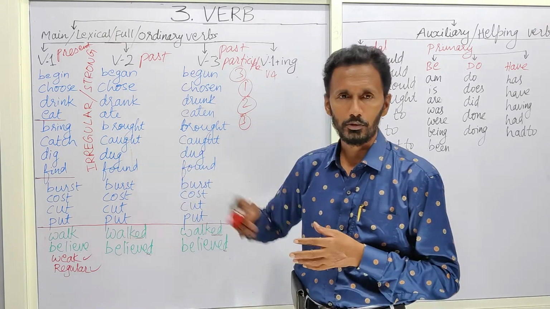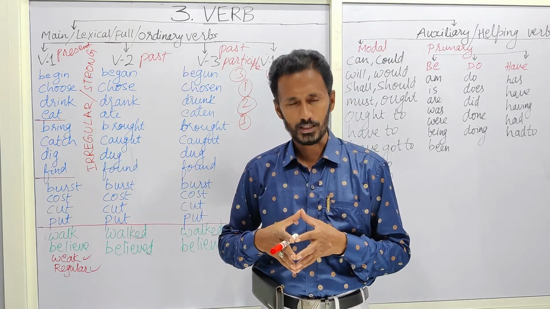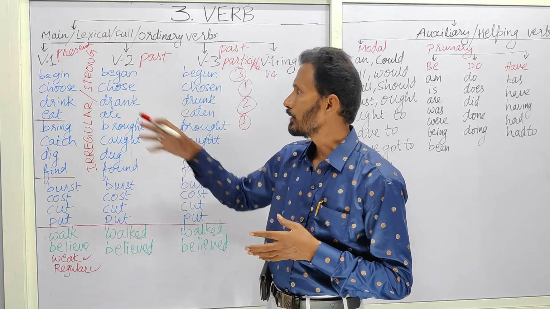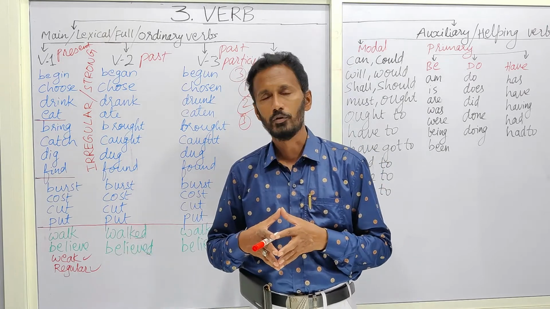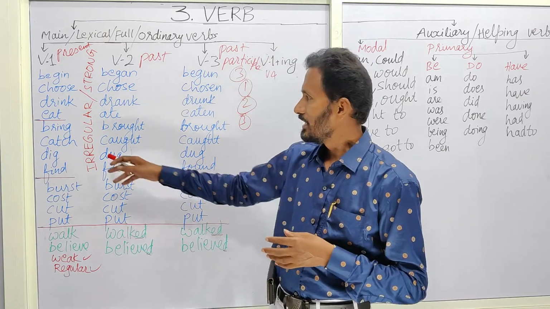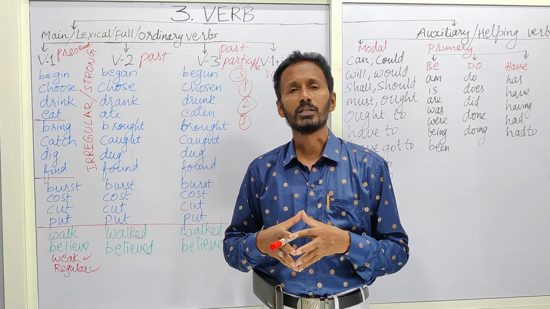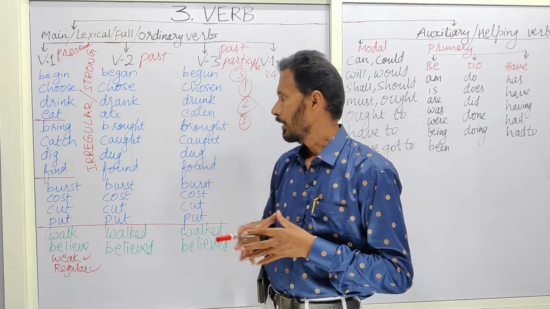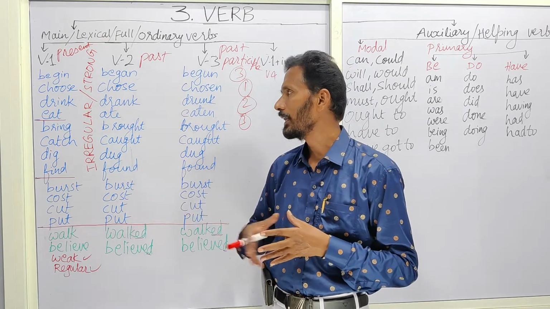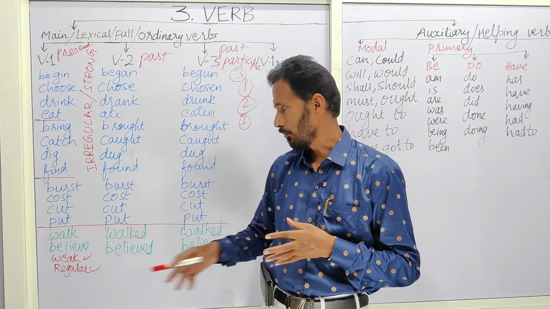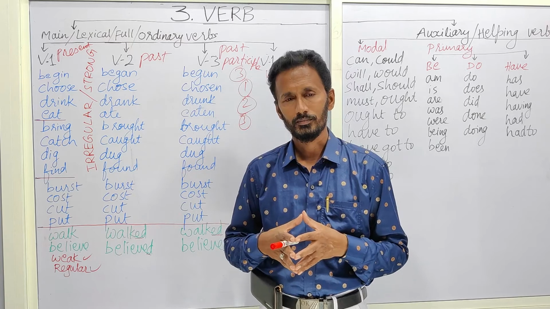Now, one more thing which I would like to tell you is that generally in almost all the grammar books, these irregular verbs are given and these regular verbs or weak verbs are not mentioned. These irregular verbs are mentioned because they are limited in number. Just around some 250 words are there. So that is the reason it would be easy for the publishers or the writers to mention only the irregular verb forms, and they won't mention these weak or regular verb forms which are numerous.